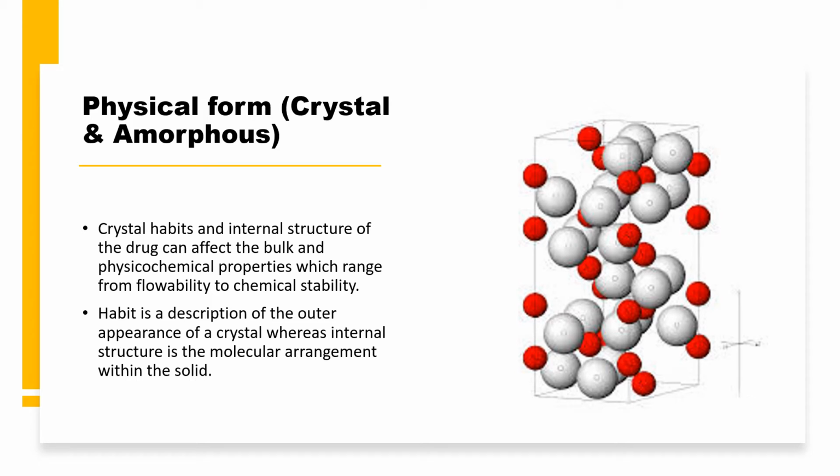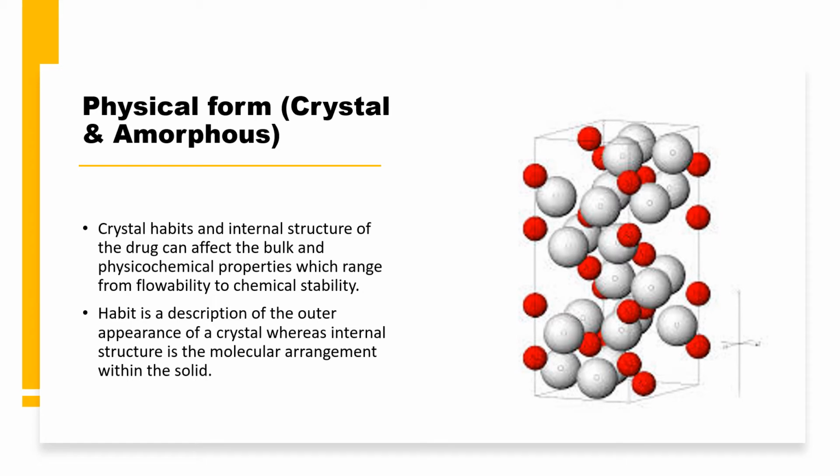When we take any drug substance, we look at it from two perspectives. The first is the crystal habit, which reflects the outer structure, and the second is the internal structure, that is, the molecular arrangement within the solid. So I think that is clear. These two are very important: crystal habit and internal structure. They both determine the bulk properties of the drug substance.